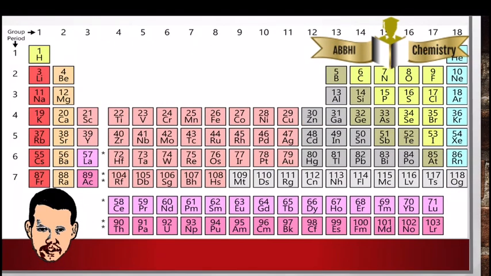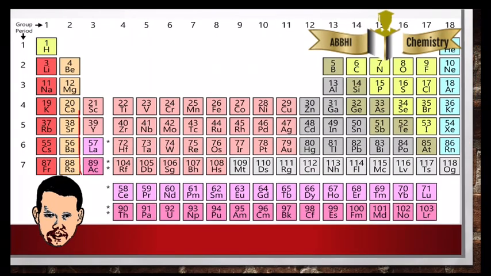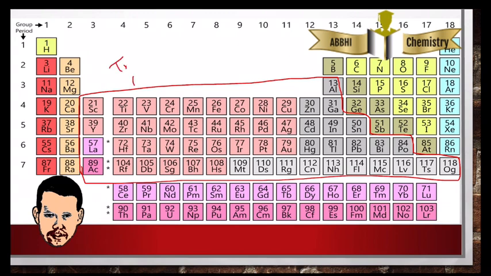If you look at the extreme left, the small boxes which I am marking are nothing but metals. On the extreme right, the yellow and the blue part are non-metals, and this slightly dirty green part is called metalloids. Now you can find the entire middle box over here. This entire middle box is called the transition elements.